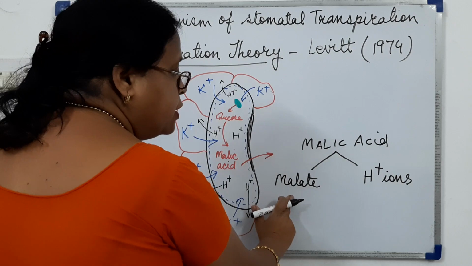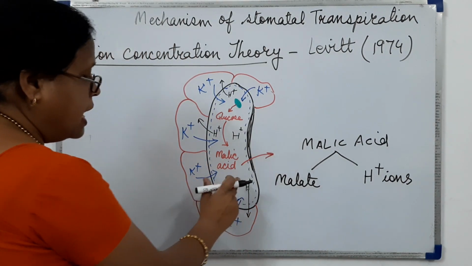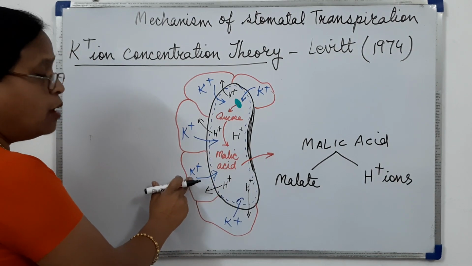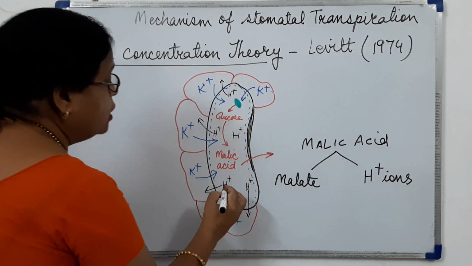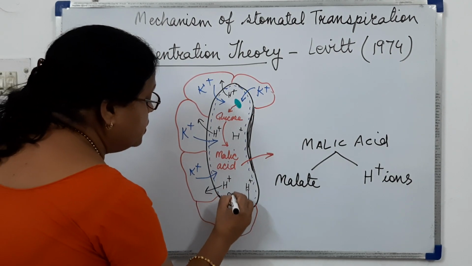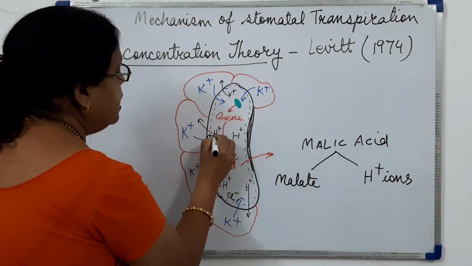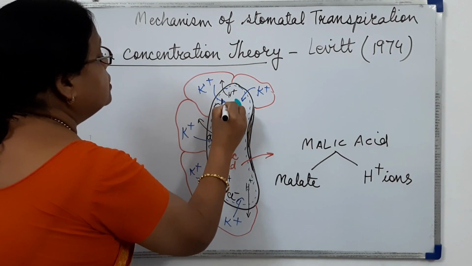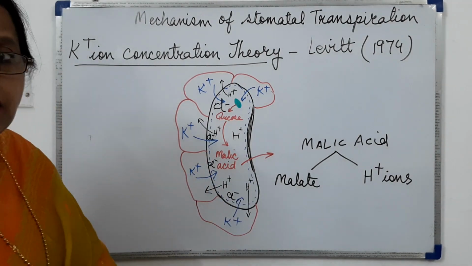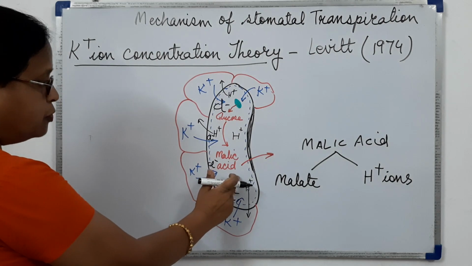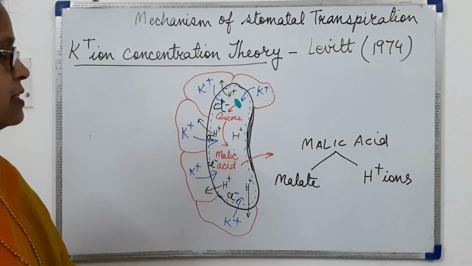Malic acid is broken into malate and hydrogen ions. Now, hydrogen ions are exchanged with the potassium ions, and along with the potassium ions, to balance them, chloride ions are also entering into the guard cell. Chloride also enters into the guard cell, and protons from the guard cell come into the subsidiary cells.